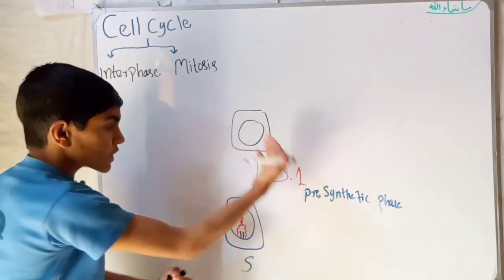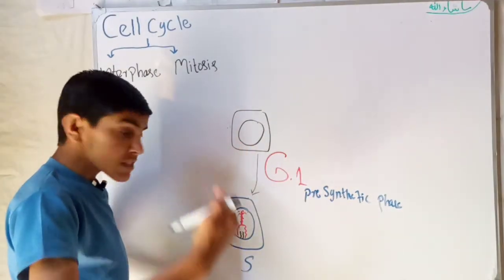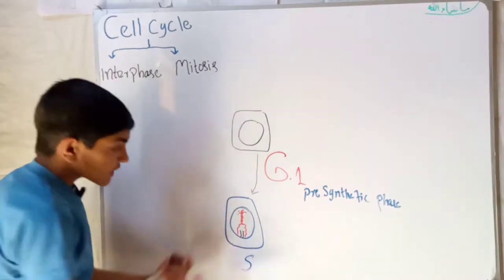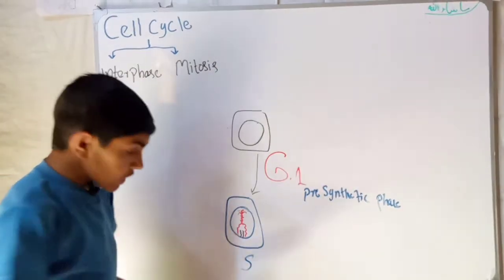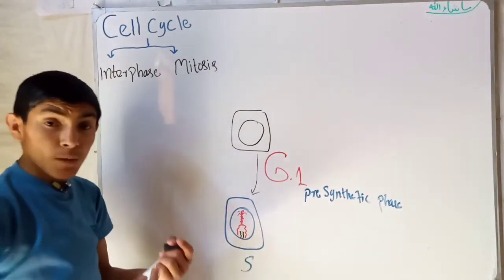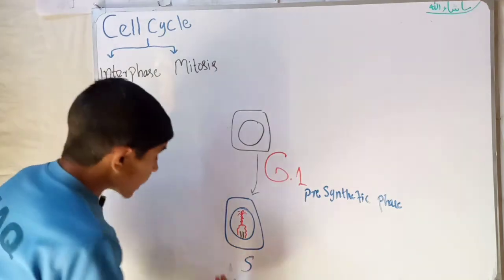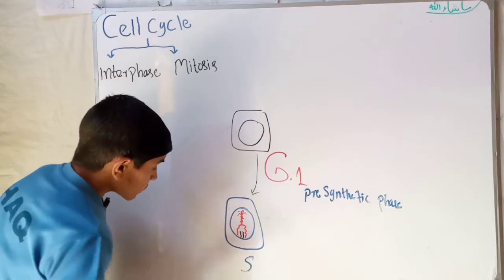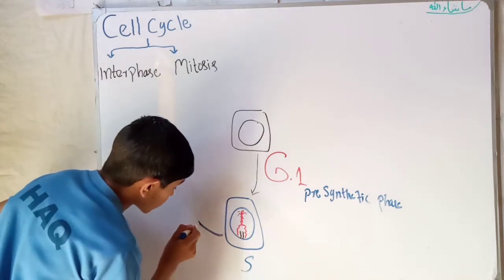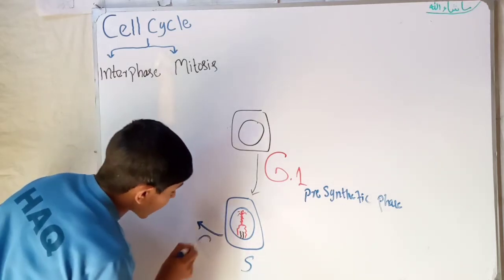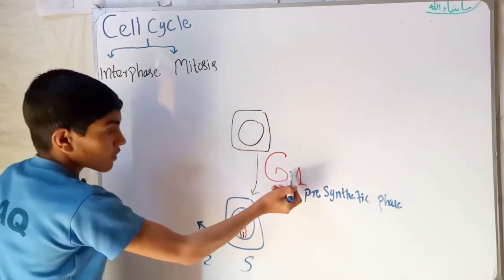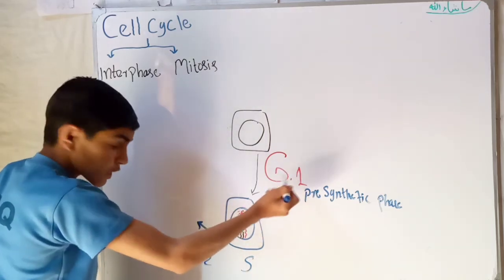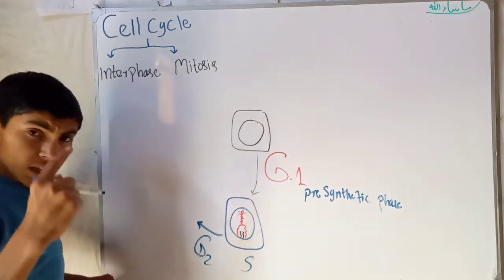So the G1 phase produces protein and enzyme, and in the S phase the duplicating of genetic material occurs. Now the cell will enter another phase. This phase is called the G2 phase. One called G1 phase gave one, this called G2 phase gave 2.